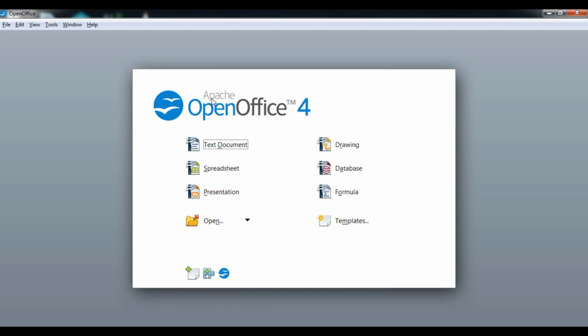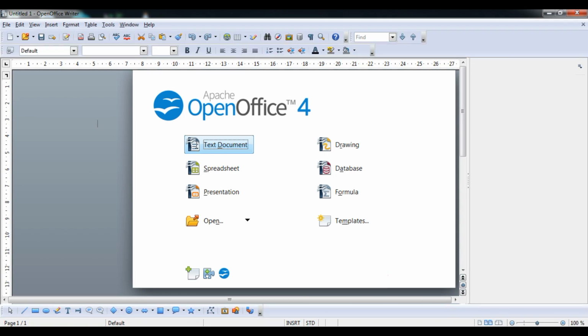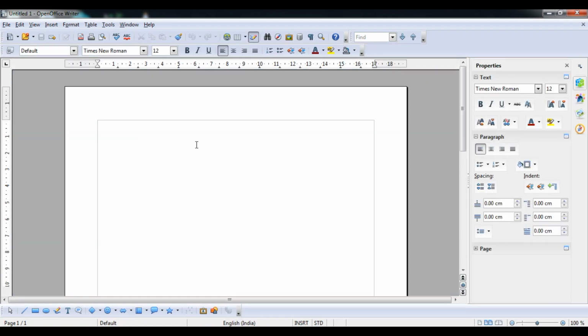This is from the Apache company, OpenOffice 4. We just have to double click on it. Don't go for version 6, whatever you can see you can take only that, the latest version. Now you can see that this particular office, I am saying Microsoft, not Microsoft, it is OpenOffice Writer that is open. The name of the software is OpenOffice Writer, student, not like Microsoft Word. So you can see it is a workspace. Here is the title bar, menu bar, standard bar, toolbar. This is the property toolbar. By default the property toolbar has been opened.